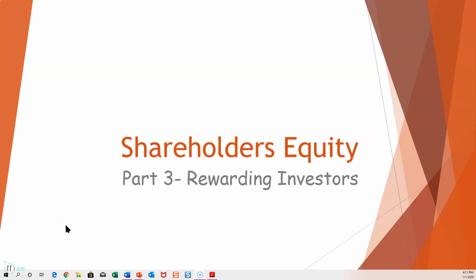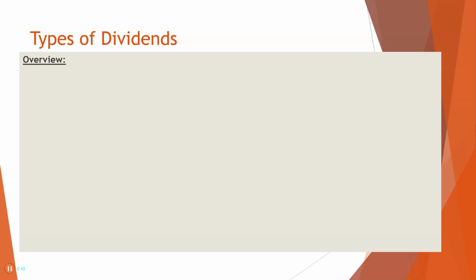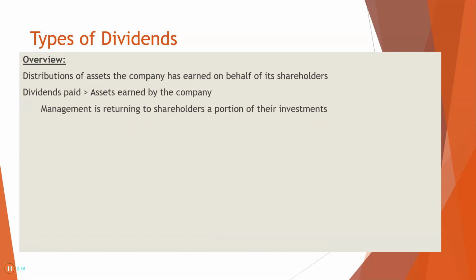Here we are, Chapter 18, Part 3, Rewarding Investors. So, overview, dividends. Distribution of assets the company has earned on behalf of its shareholders. Dividends are paid from assets earned by the company. Management is returning to shareholders a portion of their investments. Cash dividends reduce retained earnings and total equity.